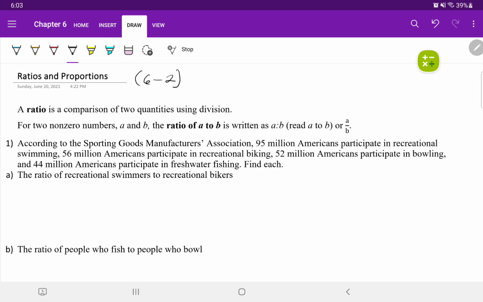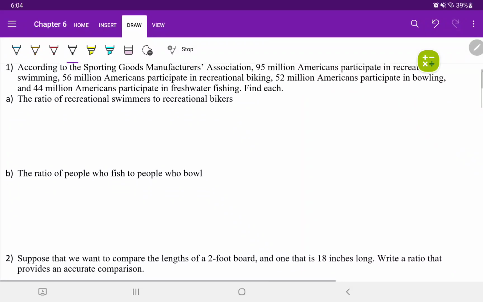For two non-zero numbers, A and B, the ratio of A to B is written as A to B using the colon, or you can write it as a fraction, A over B, because once again, it's a comparison of two quantities using division, and division is also in the form of a fraction. We're going to see how to set up simple ratios when we answer questions 1 and 2.